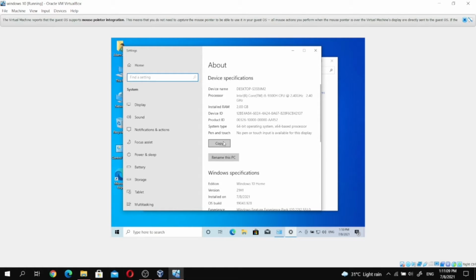Then click on the advanced system settings option.